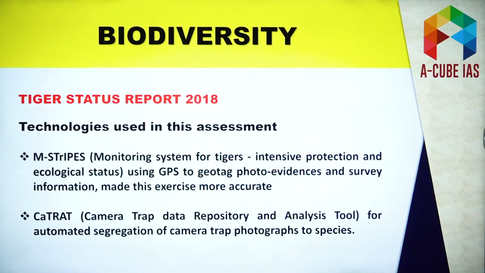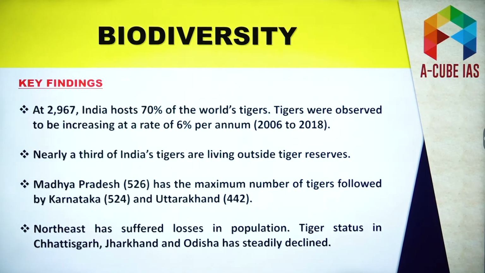But from the prelims perspective, two facts are very, very important. These facts are related to the technologies which were used in this survey, in this assessment. So these technologies are M-STRIPES and CAT-RAT. Just remember, these two technologies are very, very important and can be asked. In fact, in 2017, a question was asked on M-STRIPES. So we will discuss this question as well.